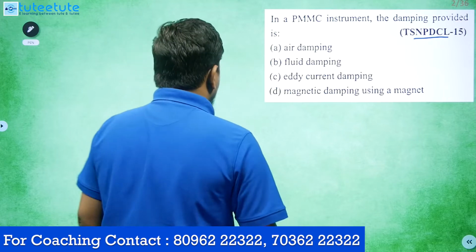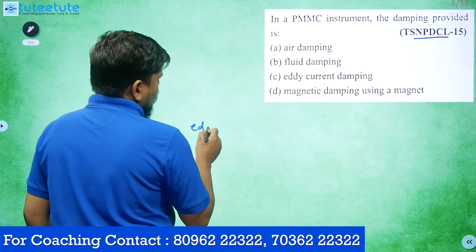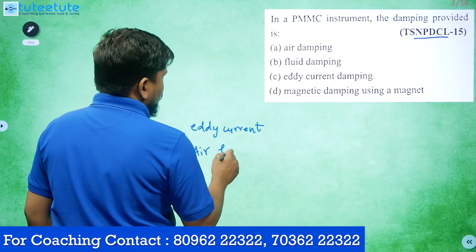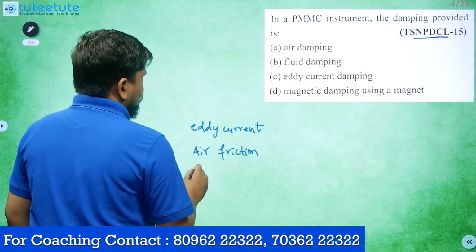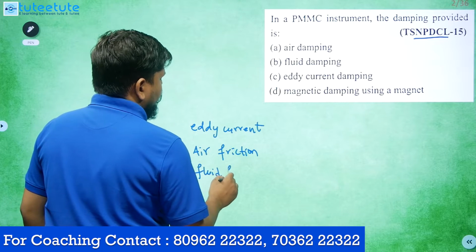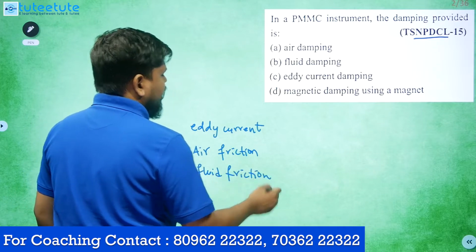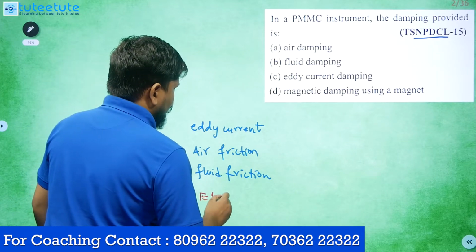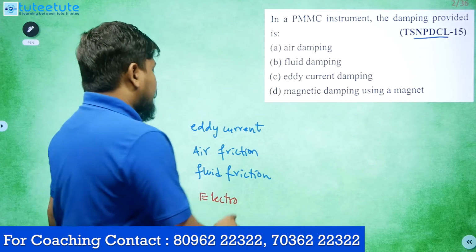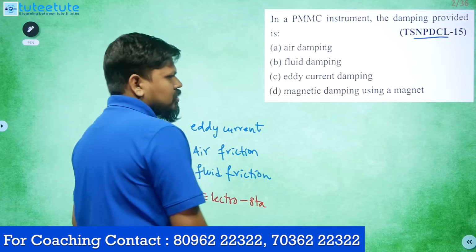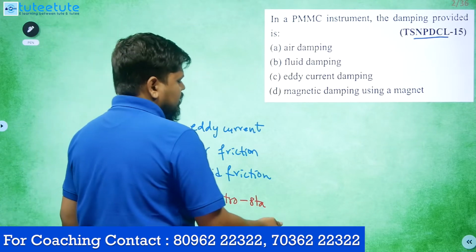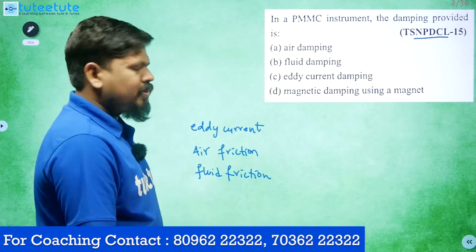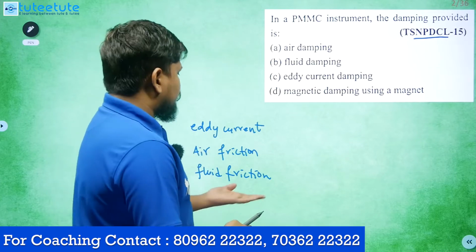Remember one thing, the damping mechanisms we have are the eddy current damping mechanism, next the air friction damping mechanism, and third the fluid friction damping mechanism. These are the major damping mechanisms. Another one is the electrostatic damping mechanism, but this is very costly. That's why in these moving instruments, otherwise indicating type of instruments, we are not preferring the electrostatic damping mechanism. Because it is more costly, economic wise we are not preferring this one.